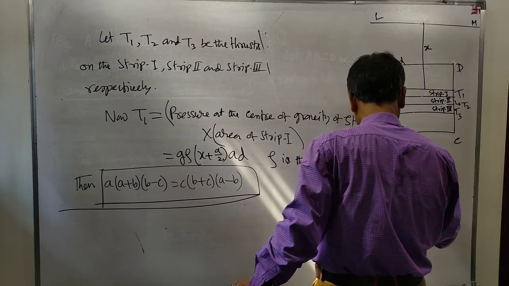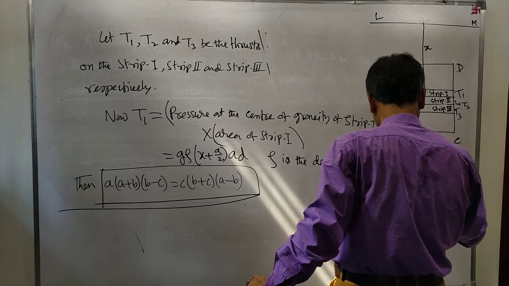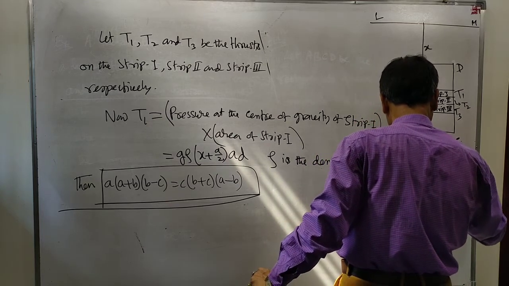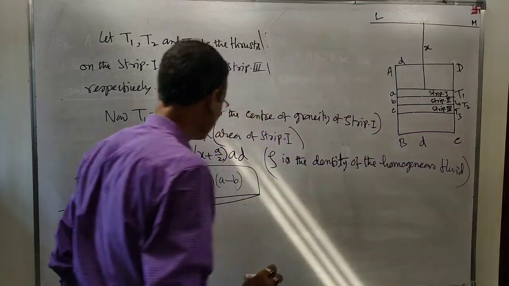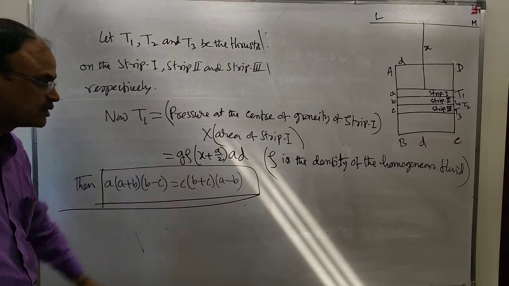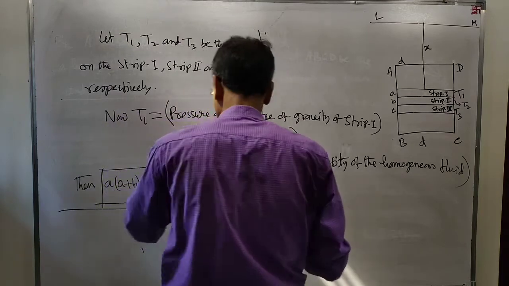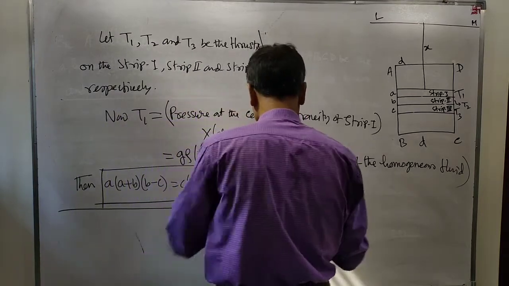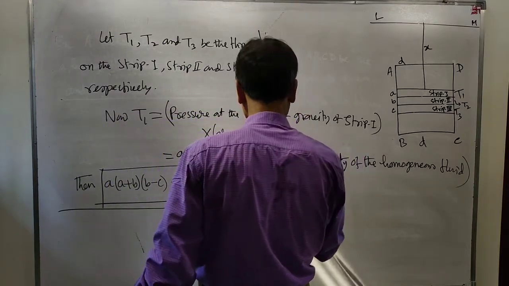Rho is the density of the homogeneous fluid. T1 is equal to rho into x plus a by 2 into AD, where rho is the density of the homogeneous fluid.